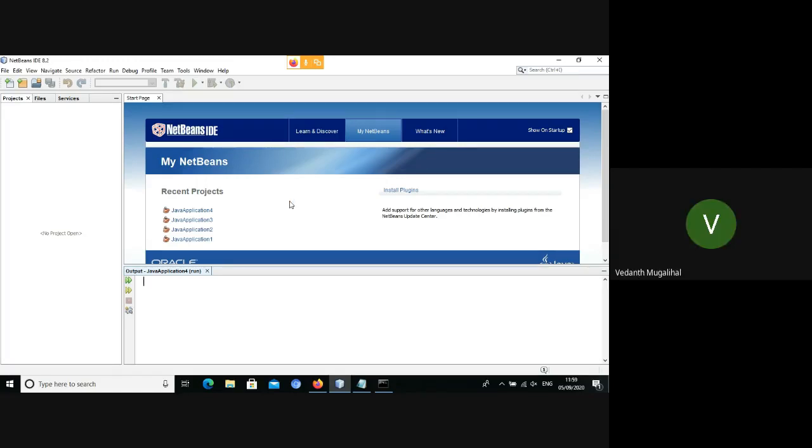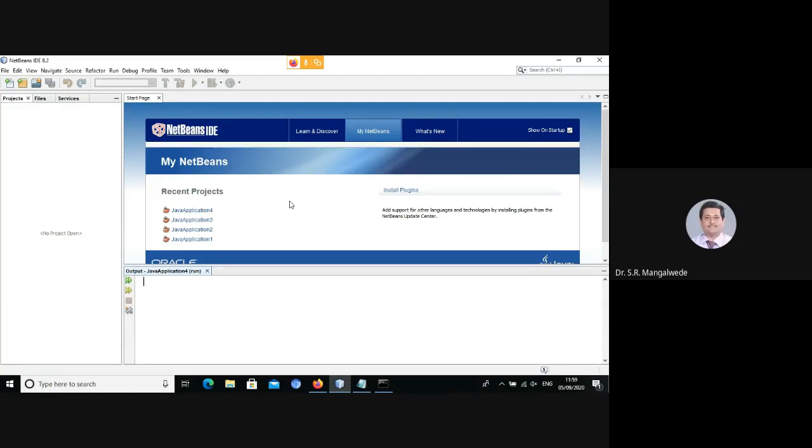Can we use IntelliJ? Yes, you are free to use any IDE so long as you are comfortable with the environment. Every IDE works the same, sir. That is what I am saying. The IDE is a tool using which you develop applications.